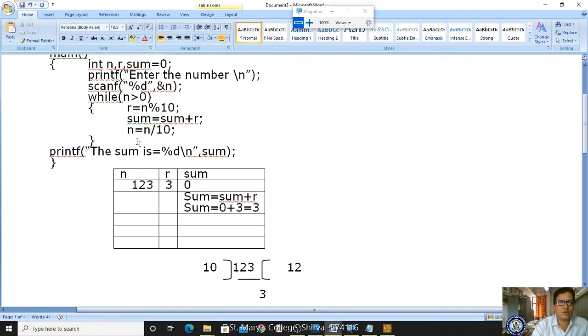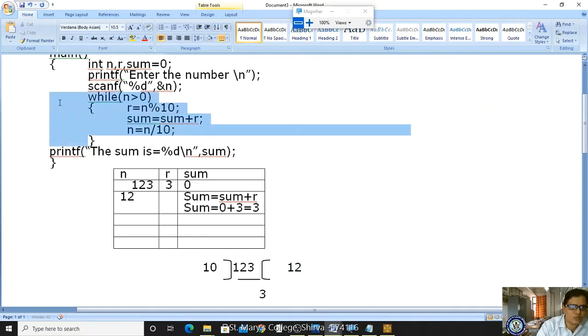And next, for the continuation of the loop, this is the logic we have to use. Percent means remainder and divide means we are getting the quotient. What is the quotient value we have got? 12, right? Now the new value of n is 12. So after 12 the control comes back to your while loop.